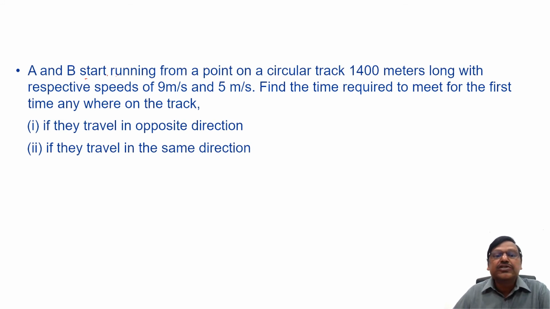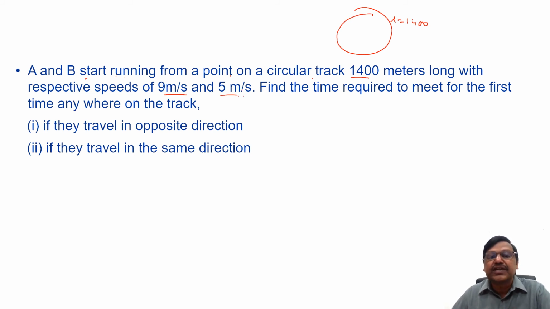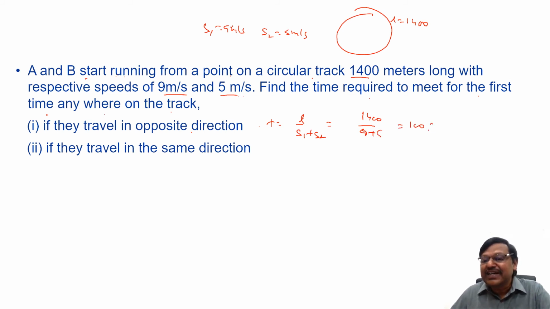A and B start running from a point on a circular track of 1400 meters with respective speeds of 9 meters per second and 5 meters per second. That is, S1 is 9 meters per second, S2 is 5 meters per second. Find the time required to meet for the first time anywhere on the track if they travel in the opposite direction. As we discussed, time is equal to L by S1 plus S2. L is 1400. S1 plus S2 is 9 plus 5, 14. 1400 by 14 will be 100 seconds.